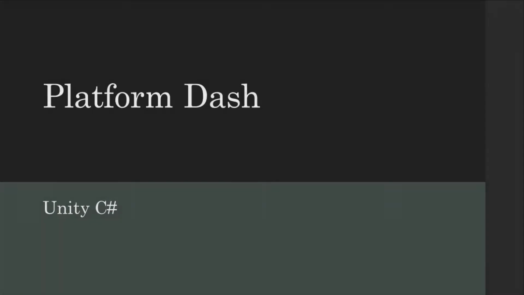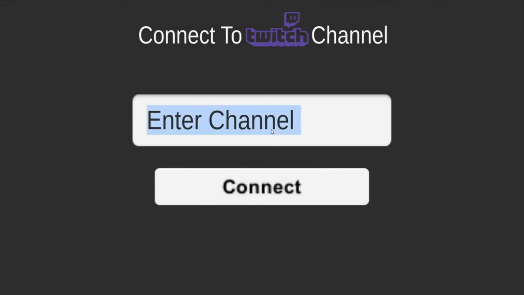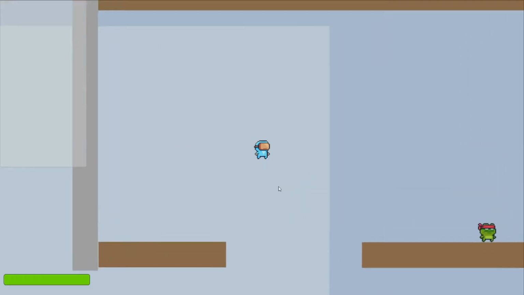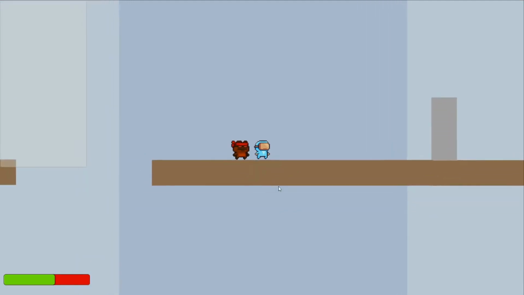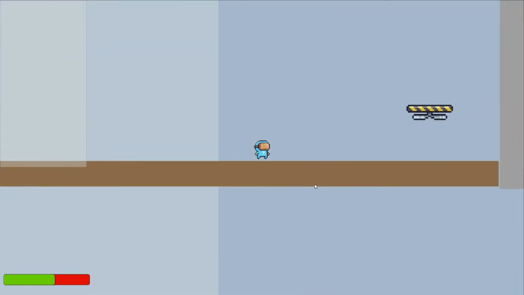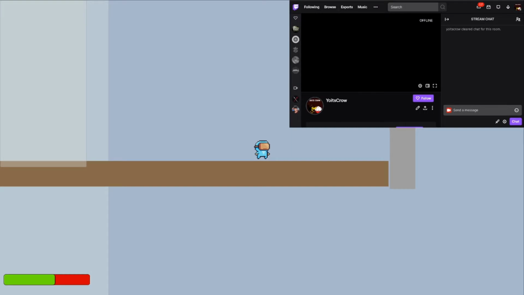Platform Dash is a simple platformer game that integrates Twitch API to receive commands from a specified Twitch channel. At the start of the game, the user inputs a channel name and the TCP connection will be established to the Twitch server. The game is then able to receive messages from Twitch chat. The Twitch channel is displayed in a pop-up window.